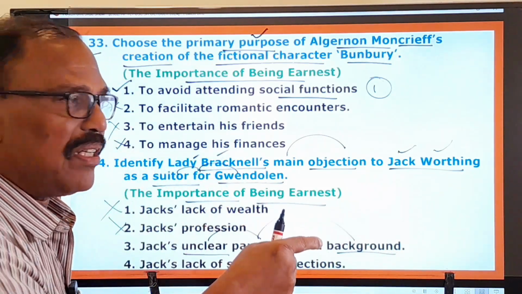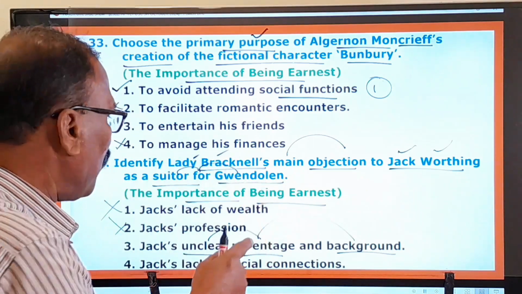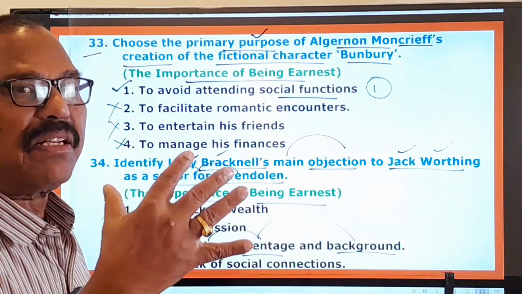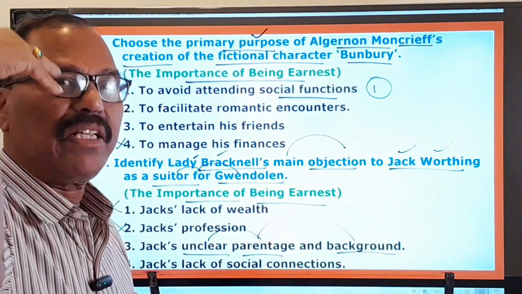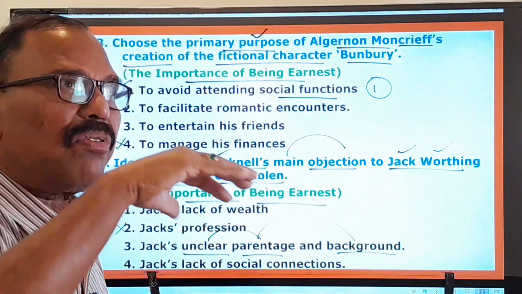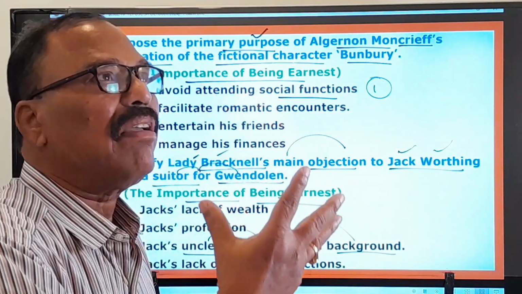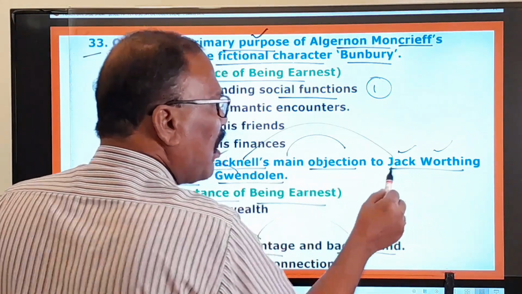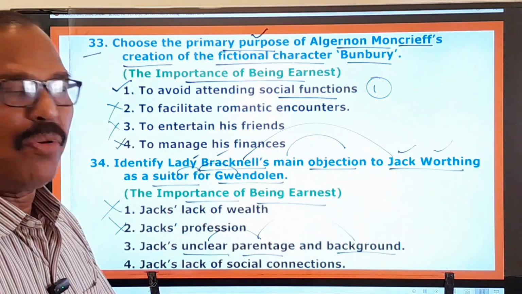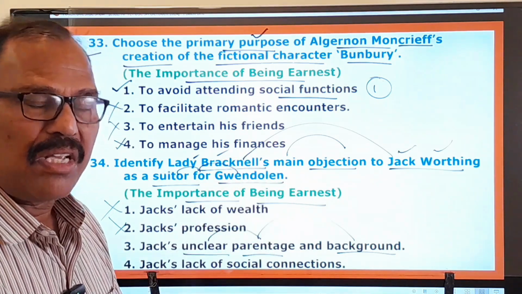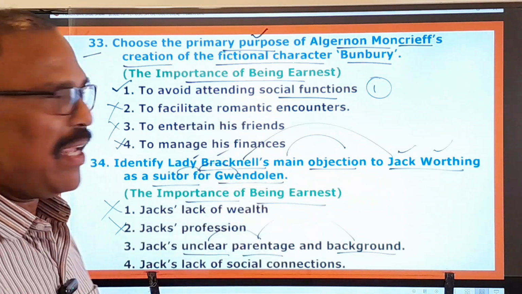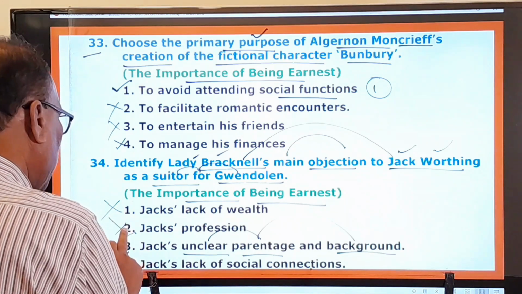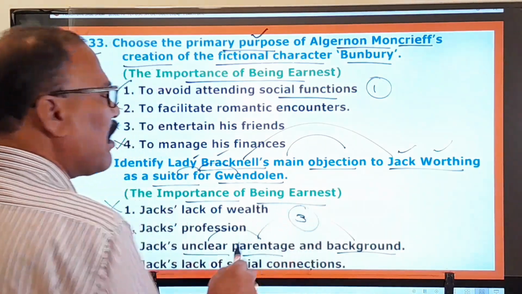His family background is not known to himself, and Lady Bracknell wants a person from a high class family or a rich family and high social standing. So when she wants to have a groom from that big family, how can she give her daughter to this Jock Worthing who does not know his own parents, who does not have a very good family background? So that's why it's a kind of objection. So here this third one is the right one. Jock's lack of social connections, no. So first one, second one, fourth one are wrong. Only the third one is your correct answer, right?